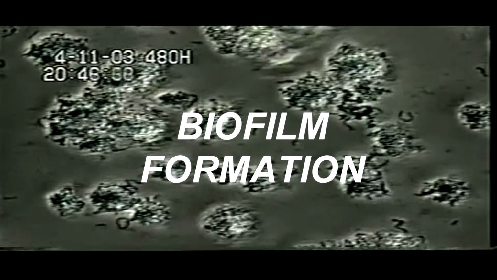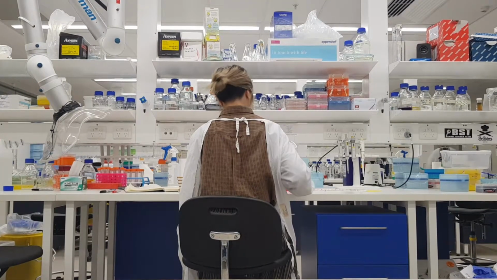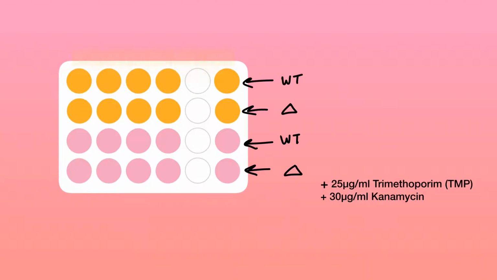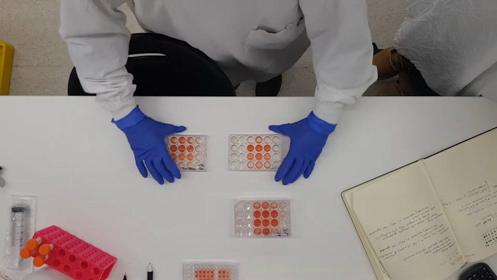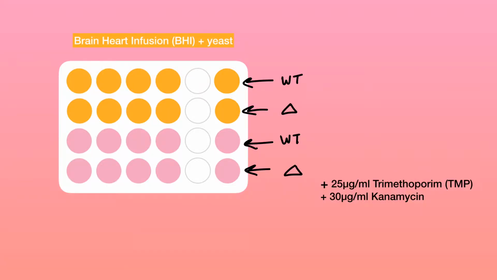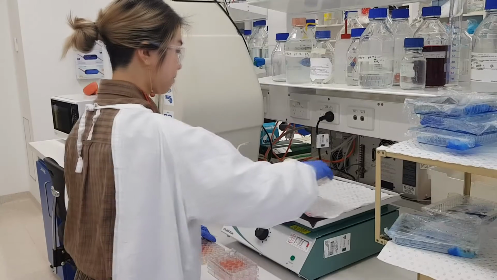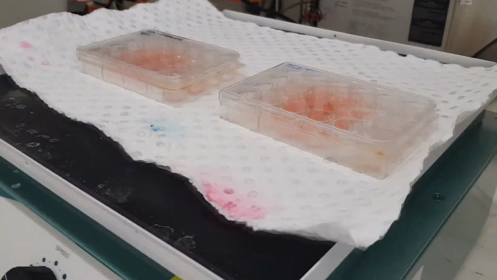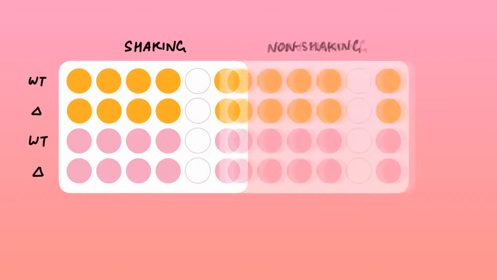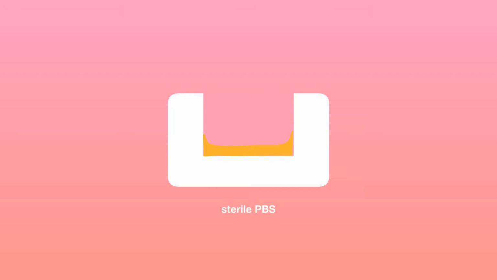Biofilm formation. To compare the extent of biofilm formation between wild-type and mutant strains, we cultured each strain in wells containing either BHI broth or BHI broth plus chicken juice. The chicken juice was to mimic favourable conditions for biofilm formation in chicken guts. 2 replicates were also shaken to model conditions under stress, and the other 2 were incubated without shaking. After incubation, non-adherent cells were washed off with PBS, and the remaining adherent cells were resuspended in broth and dye.